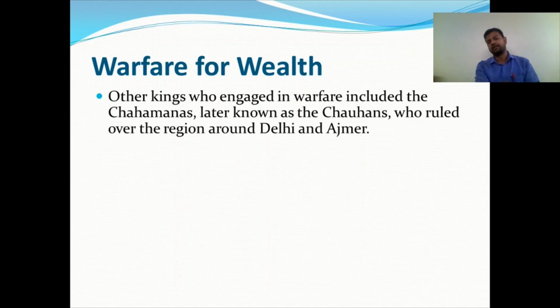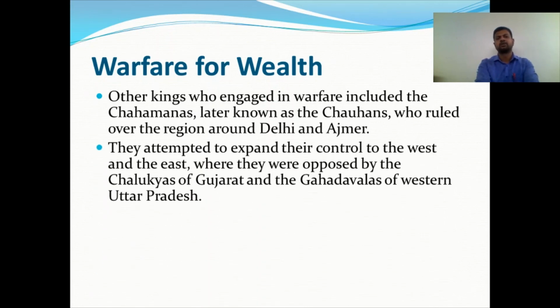Here, the other kings engaged in the warfare included the Chahamanas, later the Chauhans, who ruled over the region of Delhi and Ajmer. They attempted to expand their control to the west and east.